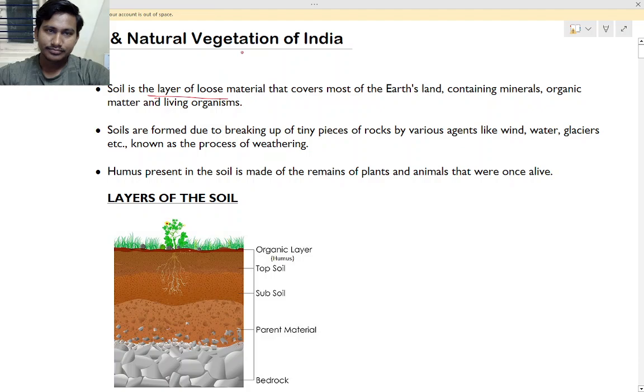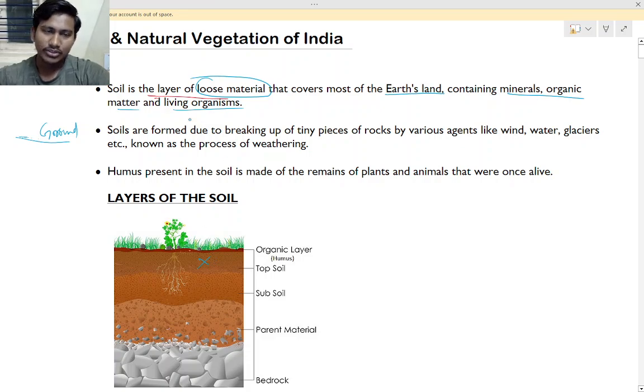Layer of the earth, right? So that is loose material, we already know. So that is the ground. Ground means on the ground you see the soil. Yes, so that covers the earth. Okay, so it contains all the minerals, organic matter and living organisms. Yes, you will find so many insects, so many different bacteria and all.